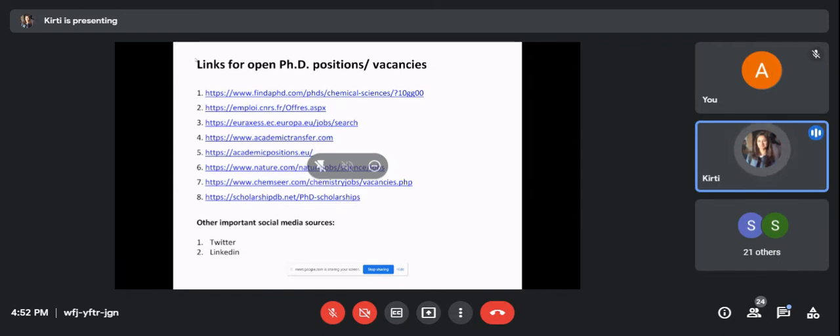And there are many important social media sources. Twitter works best for finding a PhD position in your research area. Just follow the hashtags on Twitter and you'll get to know that professors nowadays post online if they have an open PhD position or want new students, even for the postdoc, they post for both of them. And on LinkedIn also, I guess it works the same.